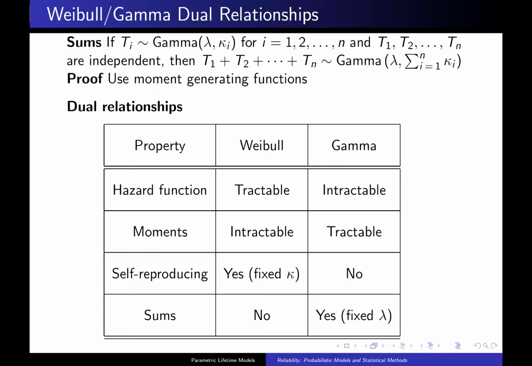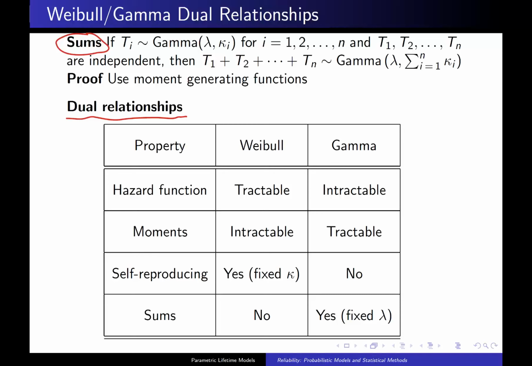You may have observed already that when the Weibull is good at one thing, the gamma is not so good at another, and we're going to go through those dual relationships, but before we do so, here is a result concerning sums of gamma random variables.